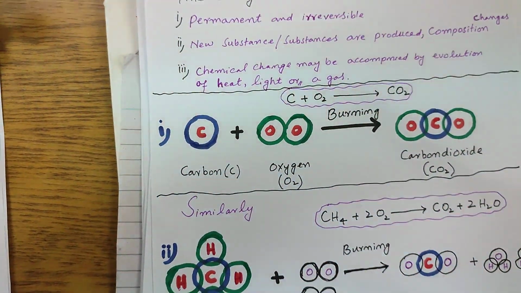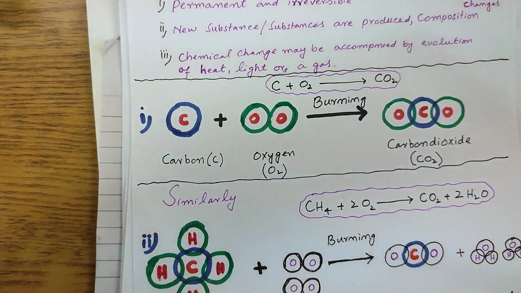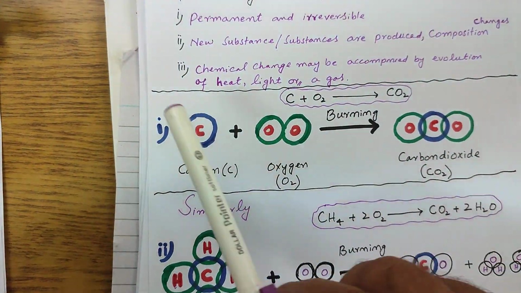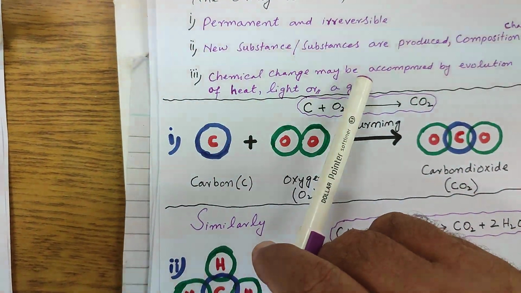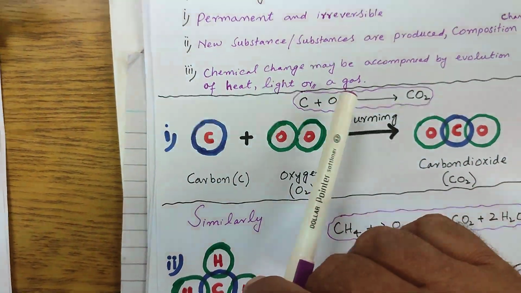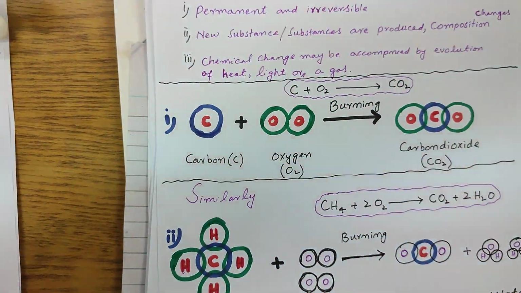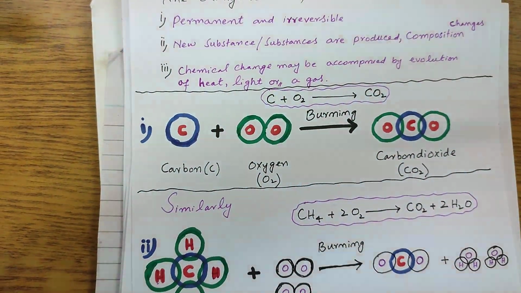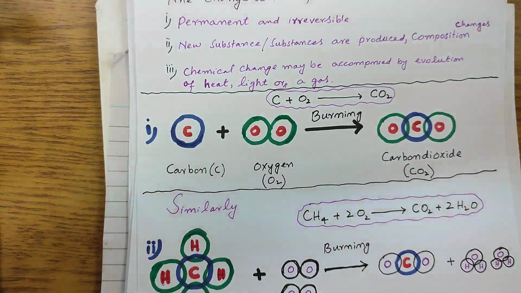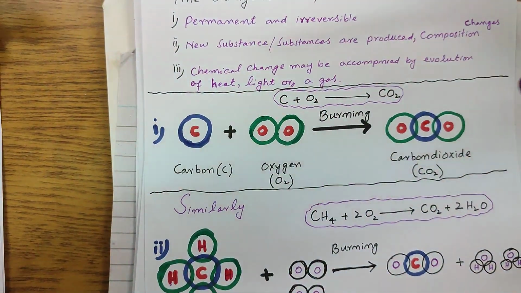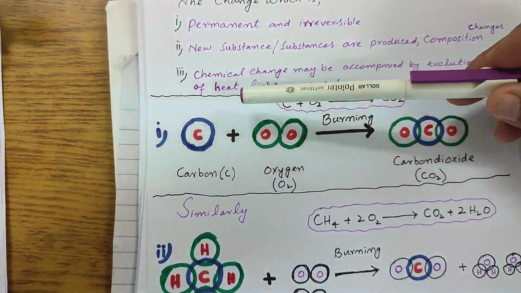So this was an example of a chemical reaction. And so let us move towards the third point. The chemical change may be accompanied by the evolution of heat, light, or a gas. Sometimes, let's say if you burn a paper, if you burn a wood, if you burn a fuel like CNG, like petrol, like diesel, whatever it is, in any combustion process, in any burning process, you will see some heat is produced.